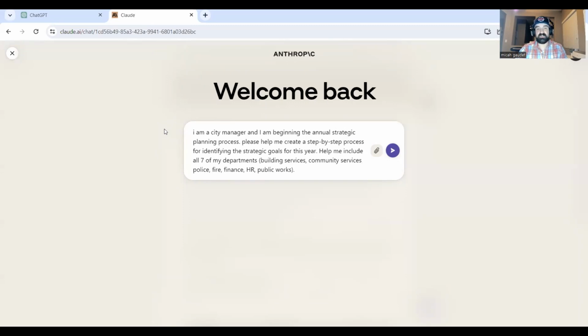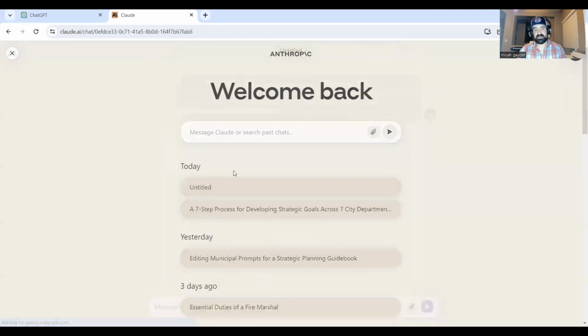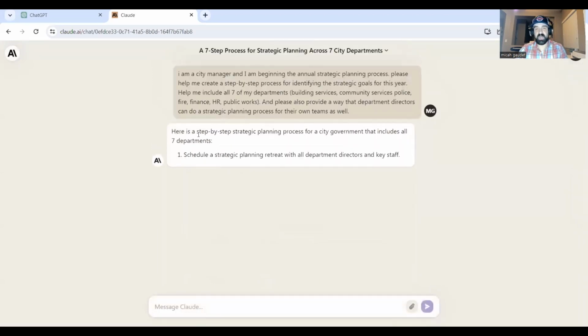Help me include all 7 of my departments, which for this example are building services, community services, police, fire, finance, and public works. And please also provide a way that department directors can do a strategic planning process for their own teams as well. We're going to hit enter here, and Claude is going to help us draft this.